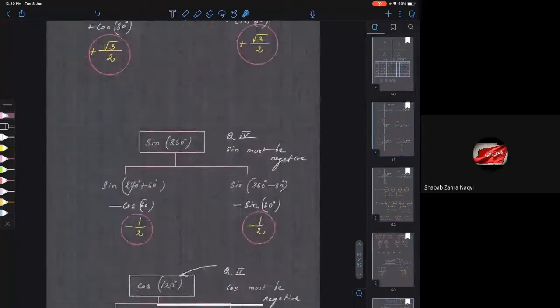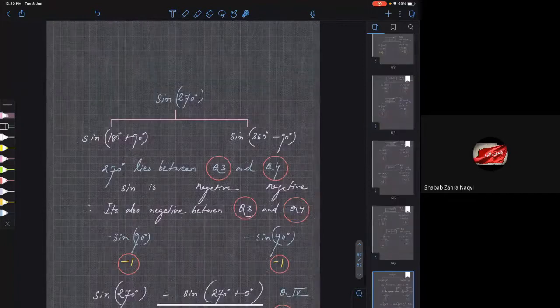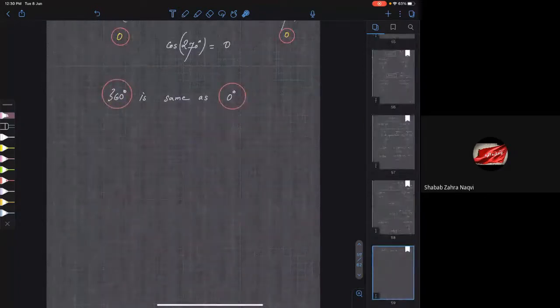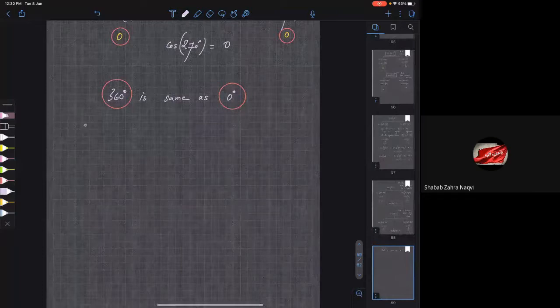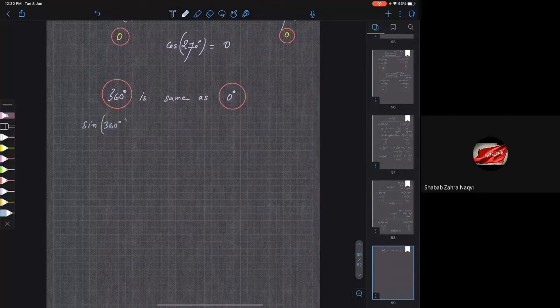So basically, if you need to find trigonometric ratios of all these angles, sine of 360 degrees is equal to sine of 0 degrees, which is equal to 0. Cos of 360 degrees...